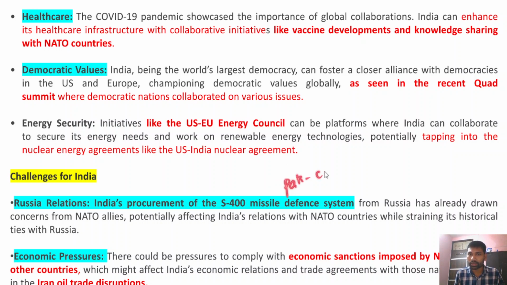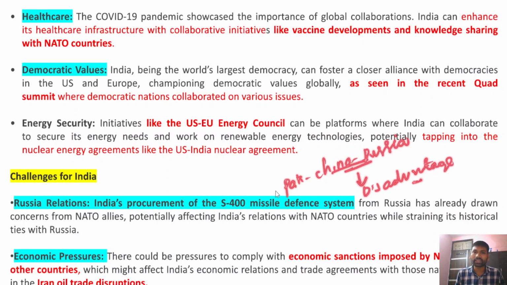And this could work to India's disadvantage. So this is also a key concern for us.